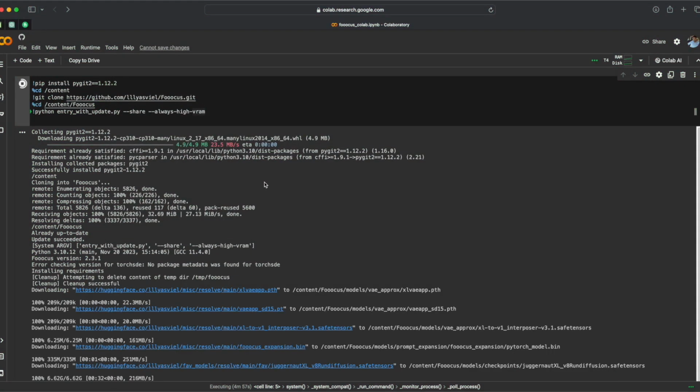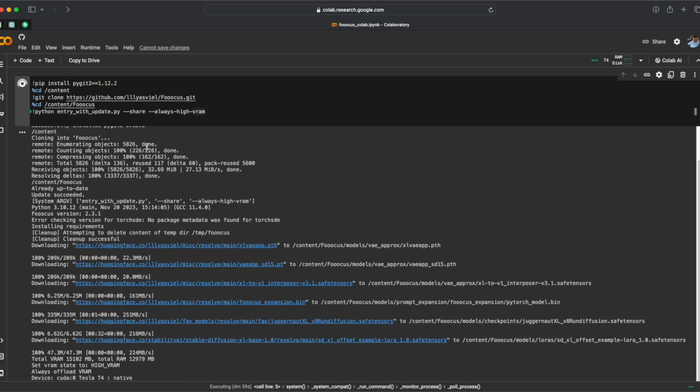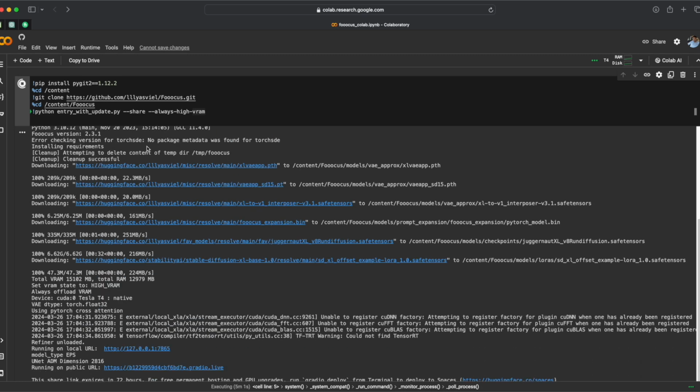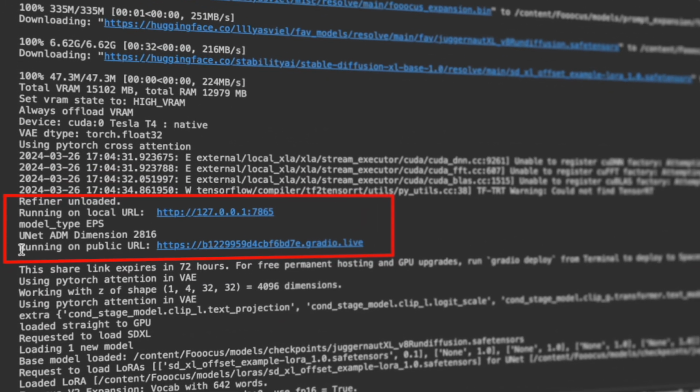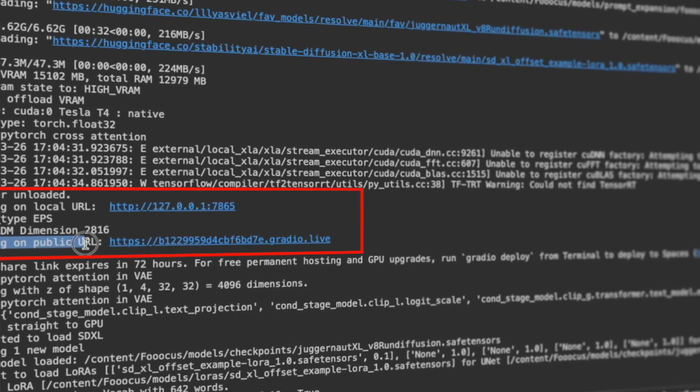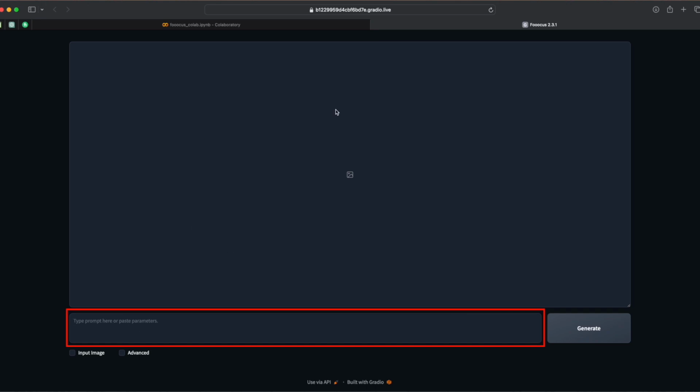After the process is complete, it will look like this. Just scroll down. Here you will get running on public URL. You just click on it. This is the interface here. We can see the AI generated images. Here we have to give a prompt for how we want the image. These are basic settings. And we also have advanced settings.